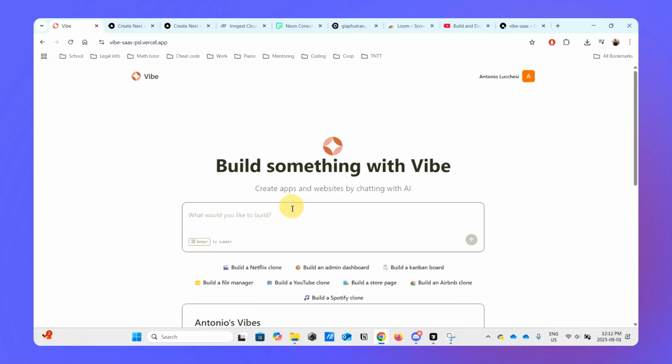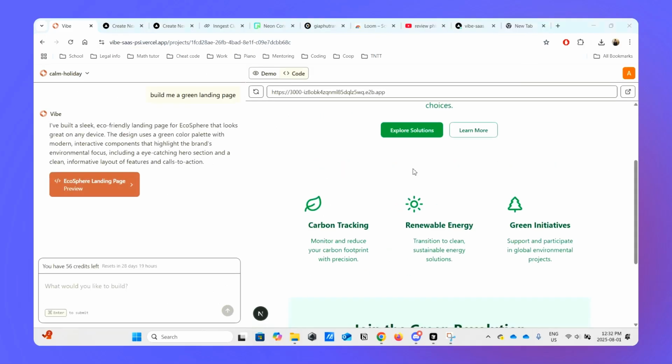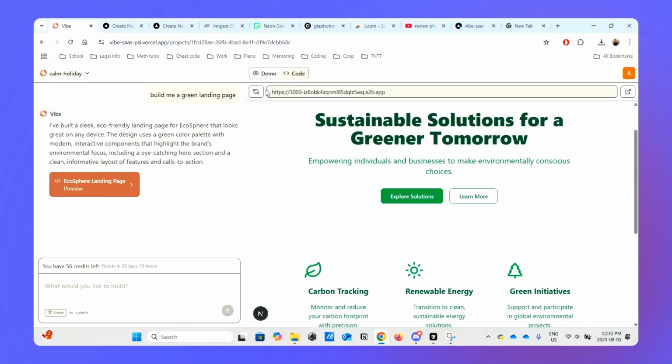Yeah, that's pretty much it. I built an AI that, for example, if I say build me a green landing page, it's going to build me one. Okay, so there you go. It built me a green landing page, and that's it.